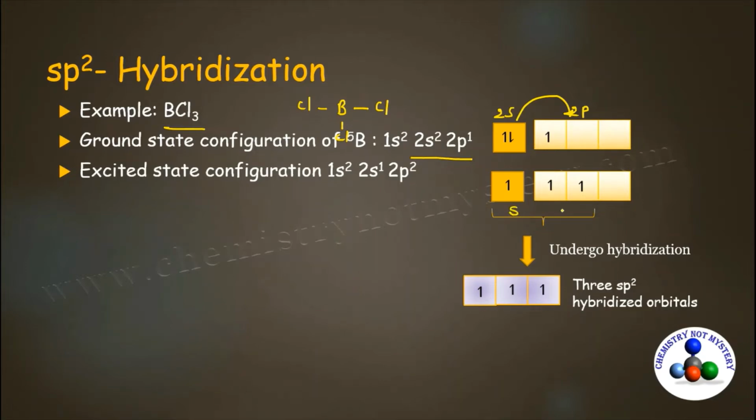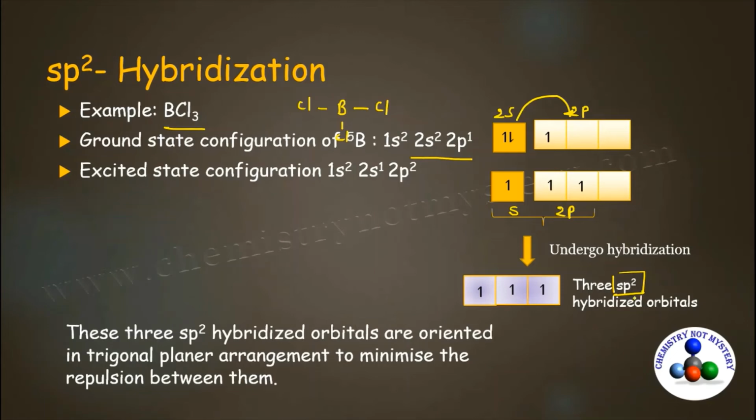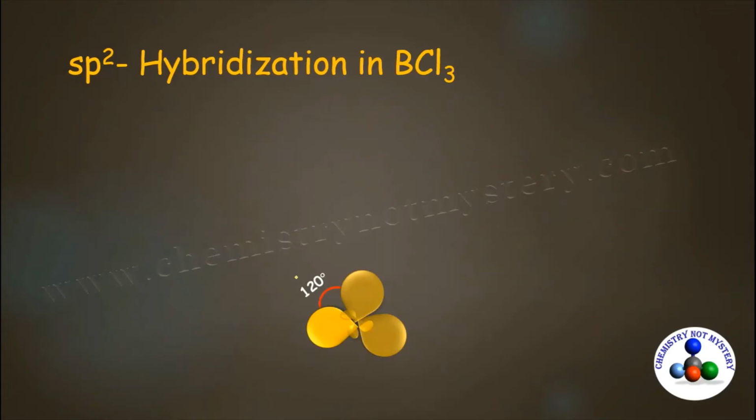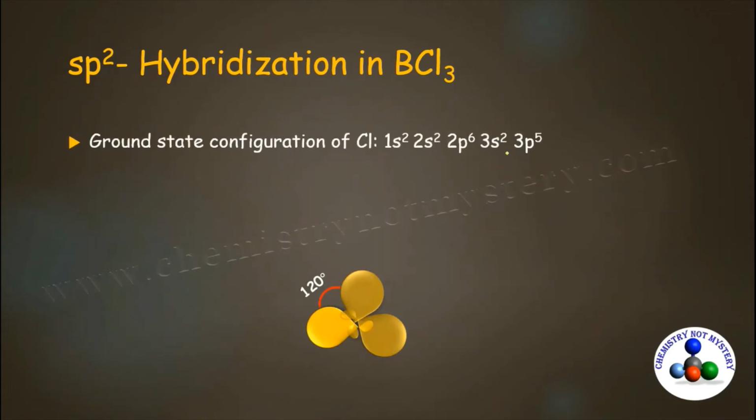What will be the name of these hybridized orbitals? They are formed by the mixing of one s and 2 p orbitals. So the name will be sp2 hybridized orbital. These 3 sp2 hybridized orbitals arrange themselves in space to minimize the repulsion between them. They arrange themselves at a 120-degree bond angle like a fan. Each orbital contains one unpaired electron. Now these hybridized orbitals form bonds with the Cl.